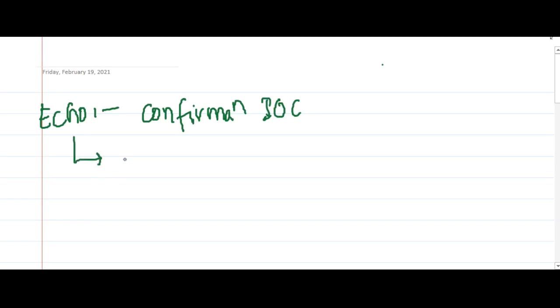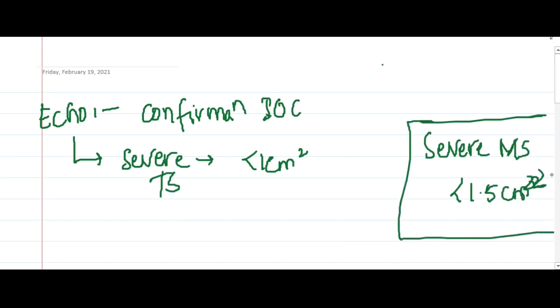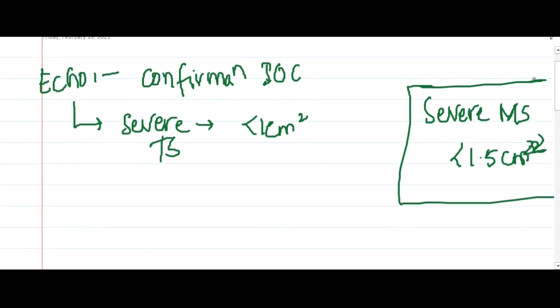In this you will see that if the valve orifice is less than 1 centimeter square, then it is severe tricuspid stenosis. Remember, what is severe mitral stenosis? If the area is less than 1.5 centimeter square, that is severe mitral stenosis. If it is less than 1 centimeter square, that is severe tricuspid stenosis.